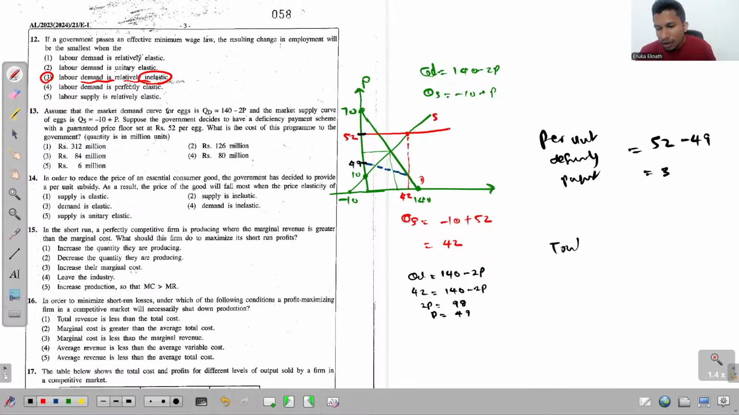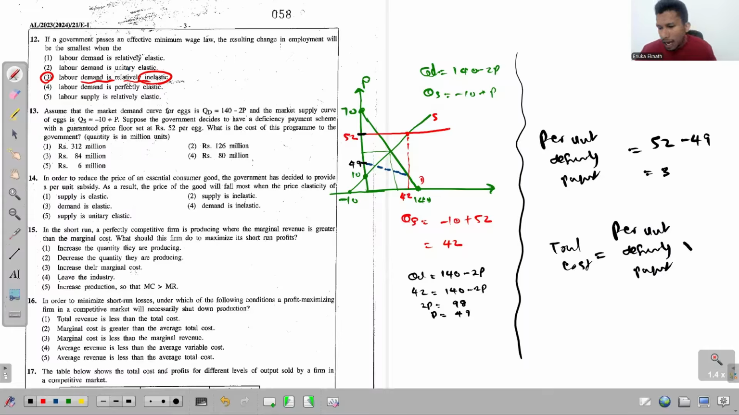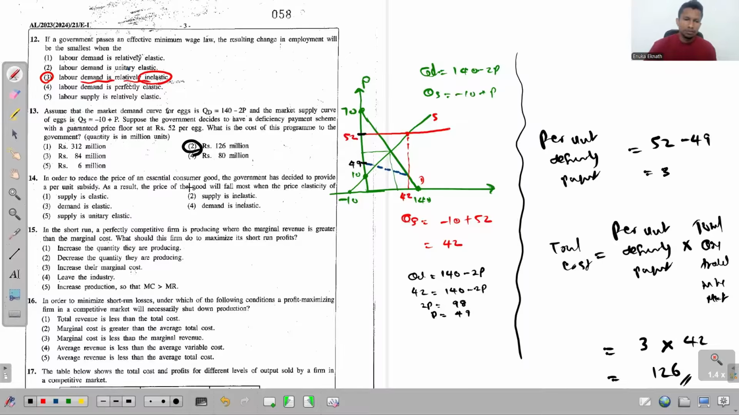And then the total cost. How do we find this total cost? Total cost is calculated using this equation. You first take per unit deficiency payment and then you multiply that by the total quantity traded in the market. So per unit deficiency payment is 3 and the total quantity traded in the market is 42. So 3 multiplied by 42 will be 126. And our answer is the second option.